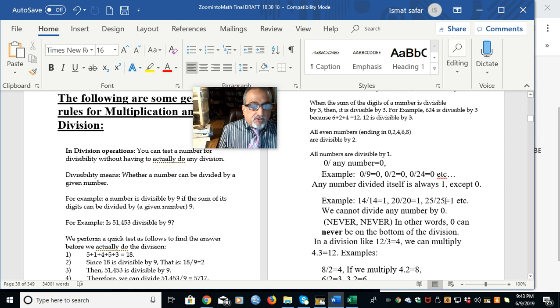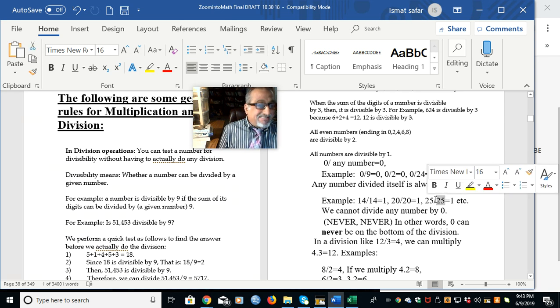Now, the lower number can never be zero. That is the first rule in division. You can have zero on the upper number, but not on the lower number.